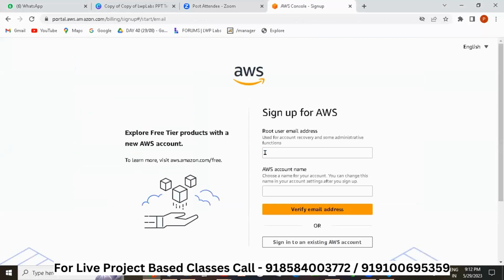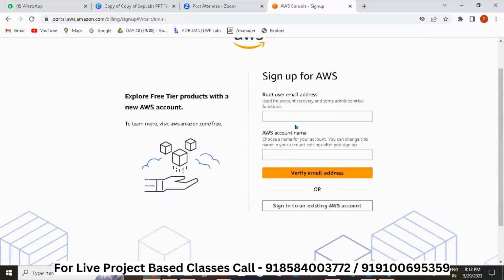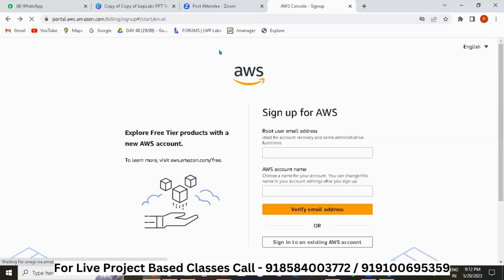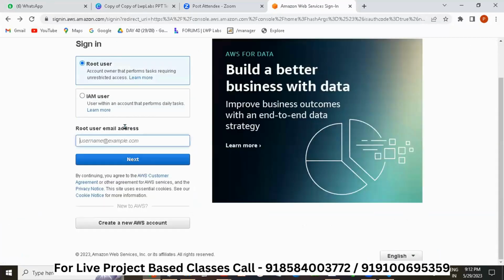Now here they will be asking you for some information, like a Netflix account. You have to give your details, including credit card details, but don't worry, they will not cut any amount from your account. Just create an AWS account, right? Now let us go back. I will just log into my account.